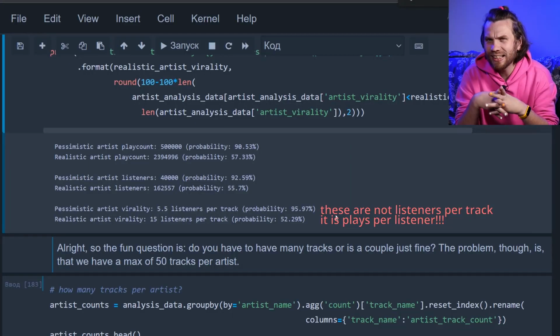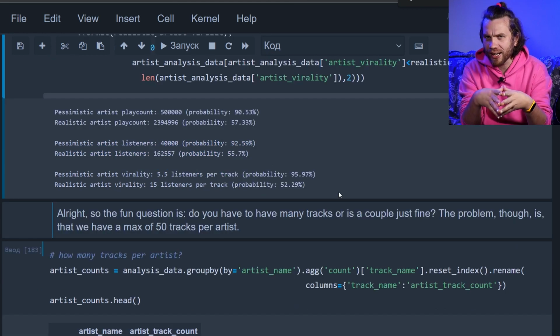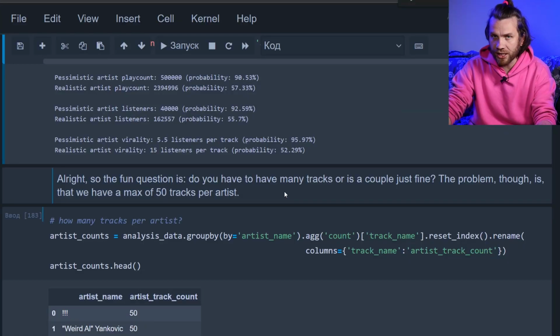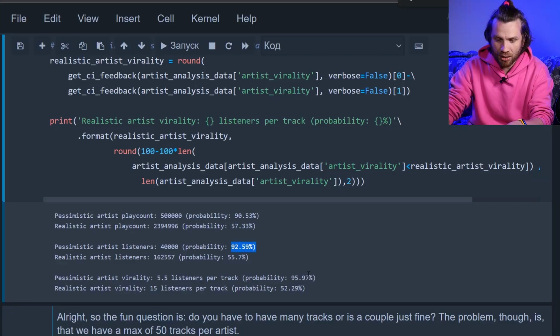I gotta say, it kind of looks off to me. These are too optimistic. One thing we could check is how many tracks those artists published. I think our top threshold is 50. That's where we stopped. So we got top 50 tracks for each artist if they had 50. If they had fewer tracks, there are fewer tracks there. So how prolific do you have to be to have these numbers? What's the minimum amount of tracks you need to publish to approach these probabilities?